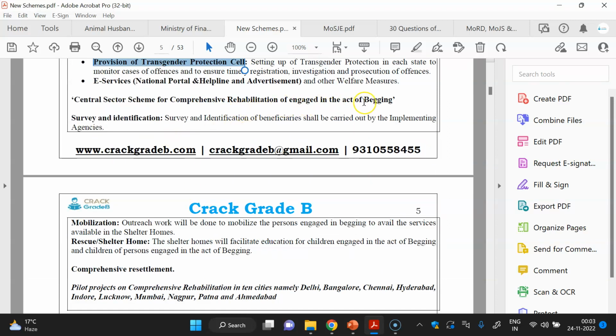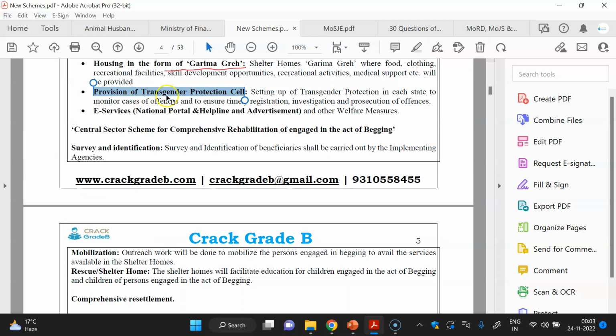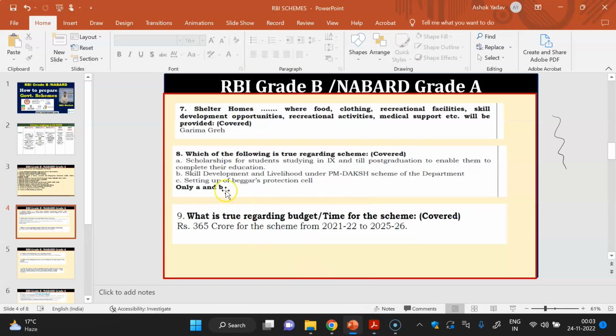And the second component is for the act of begging. There is no provision of a beggar protection cell, yet it was given in the question. You will see setting up a beggar protection cell. So only A and B. So you have to read in so much detail.